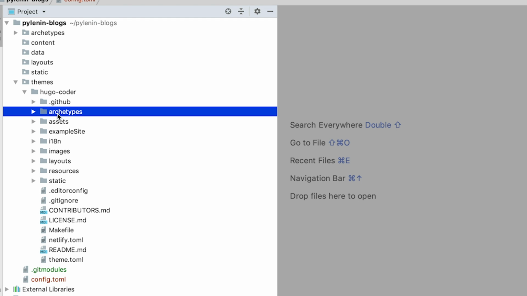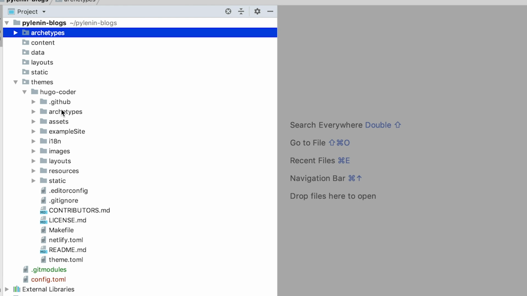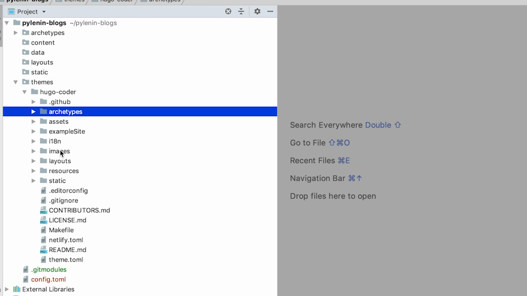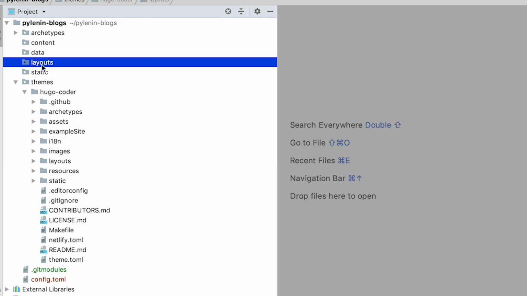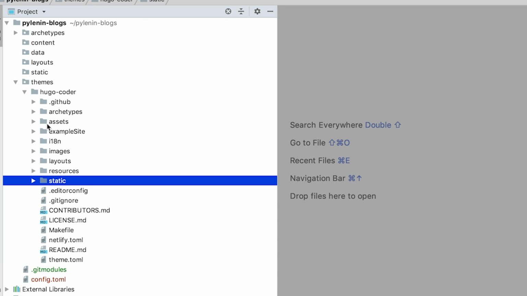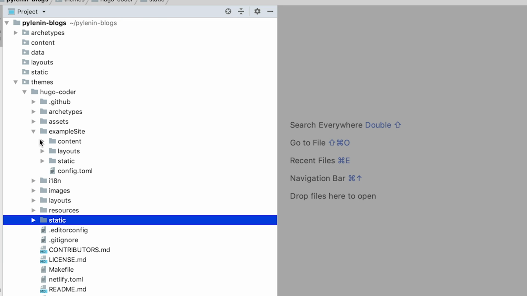So here you can see we have archetypes. We have archetypes in our external folder, and then we have layouts. We have layouts here. We have static. Static is also here, and then there is something interesting called exampleSite. If you expand this, you can see the folders content, layouts, static, and config.toml here. So basically these are the default configuration. Hugo automatically looks at these theme folders and creates a configuration and basically builds the website. When we run our server, you will see it in much better detail.